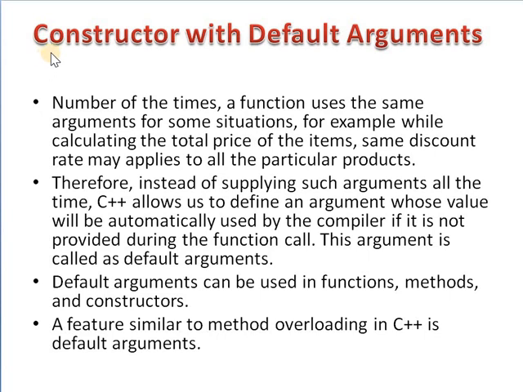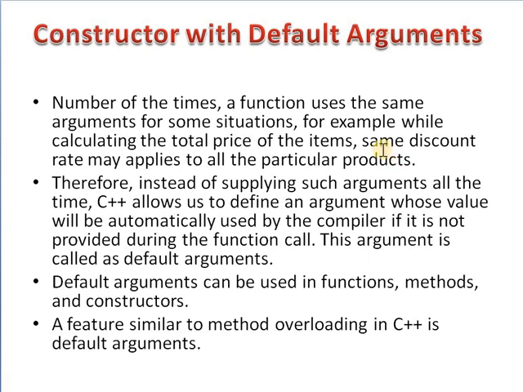Next type of constructor is the constructor with default argument. A number of times a function uses the same arguments for the same situation. For example, while calculating the total price of the items, the same discount rate may apply to all the particular products. Whenever we want to set any fixed value, whenever we want to assign a default value to any parameter, that time we use the default argument, the constructor with default argument.